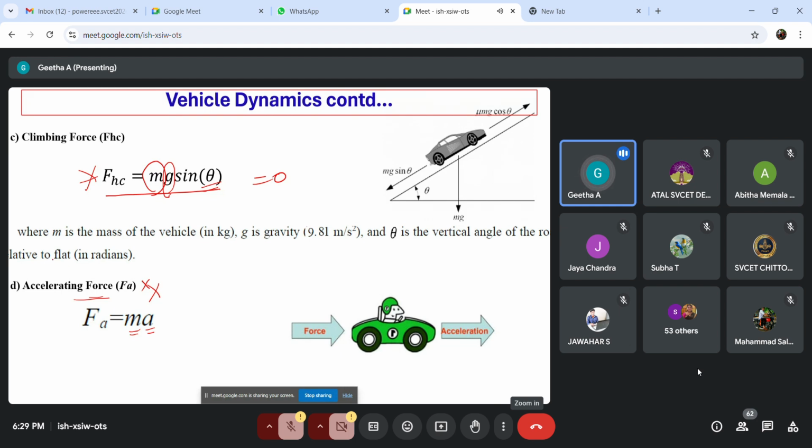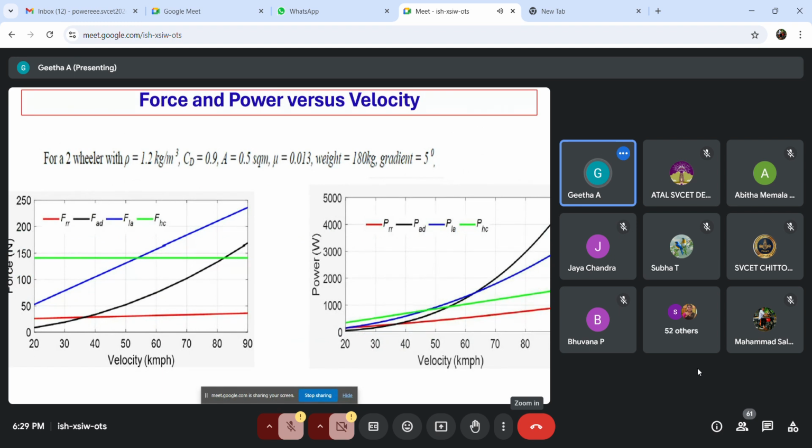Where we assume a change in velocity, in that case we will also include this accelerating force in our design. As of now, in today's session, we are not going to assume FA, but in future cases, if you are going to include the acceleration also, then FA should be included in your total calculation, the battery capacity calculation. So this we have already discussed.